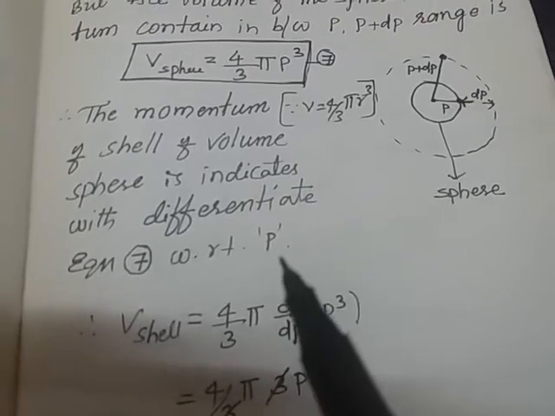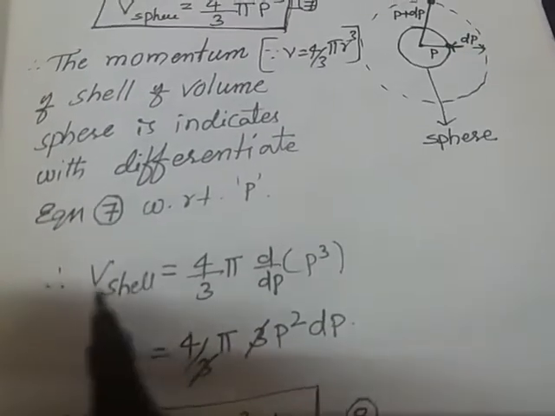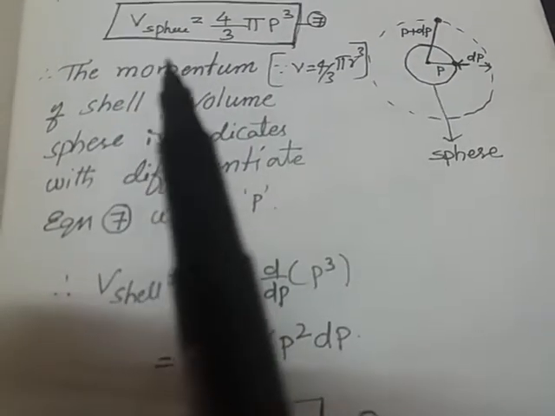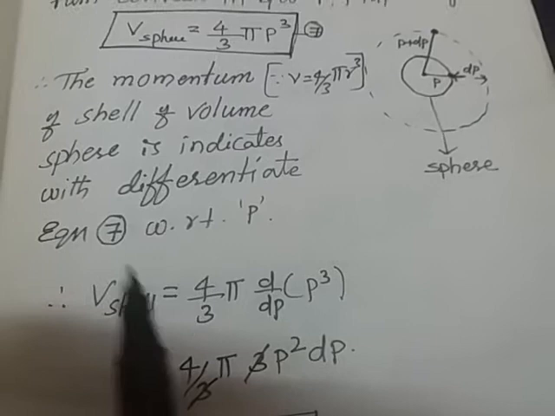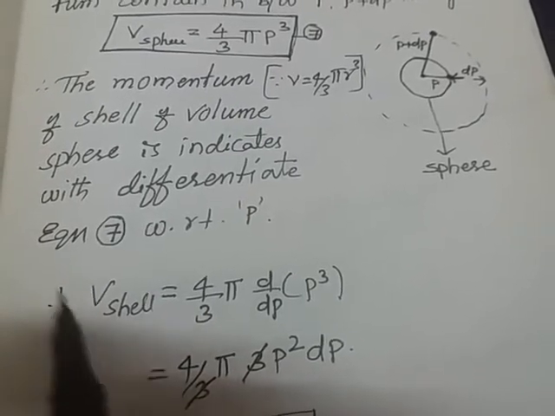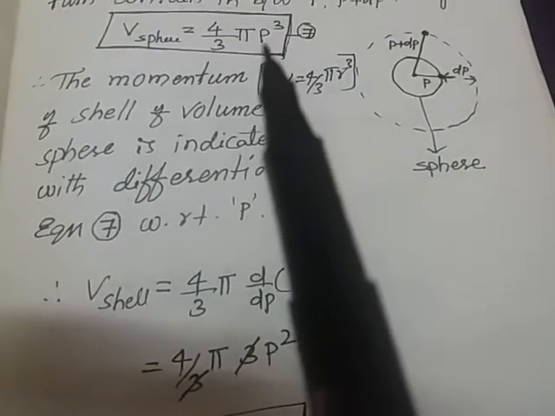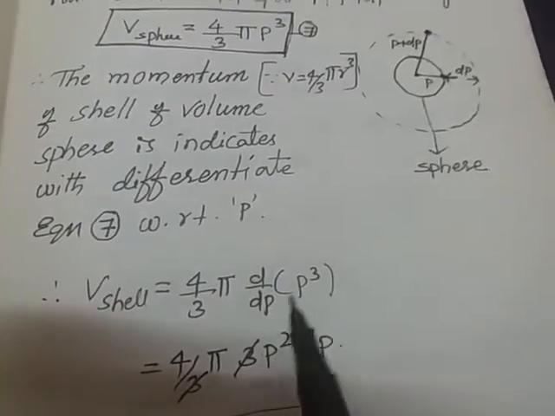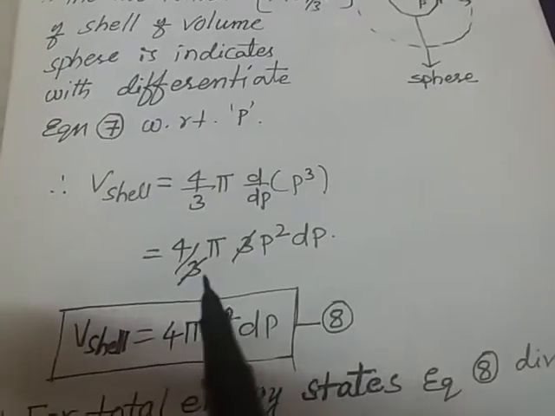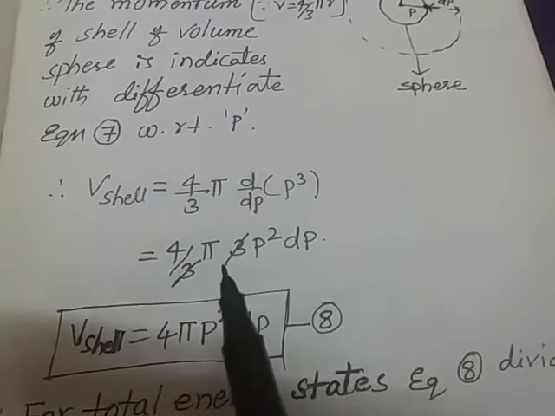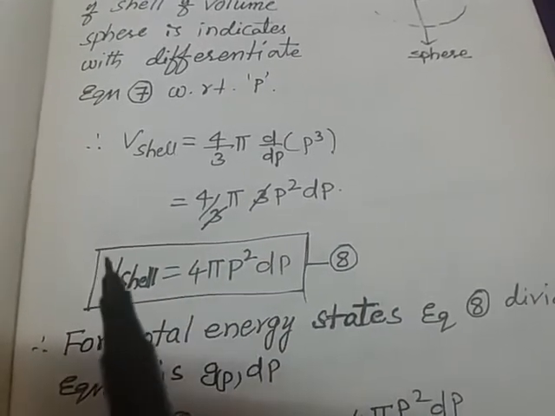The volume of the shell means one complete orbital, equal to 4 by 3 pi into d by dp of p cube, which equals 4 by 3 pi into 3 p square dp. The 3 gets cancelled. So V shell is equal to 4 pi p square dp. This is equation 8.